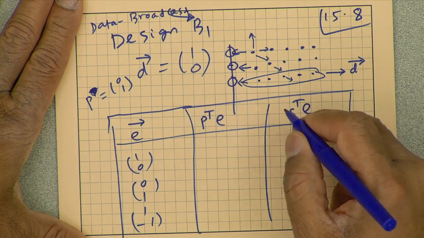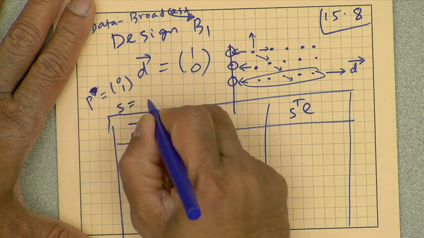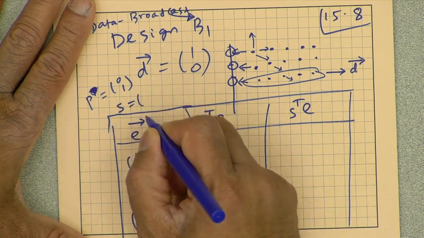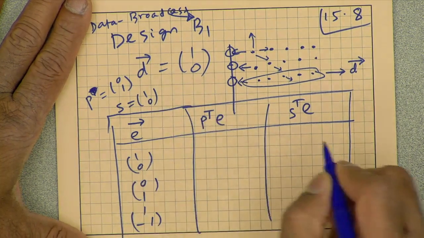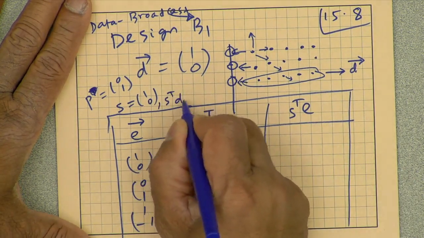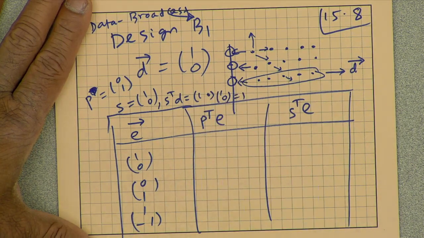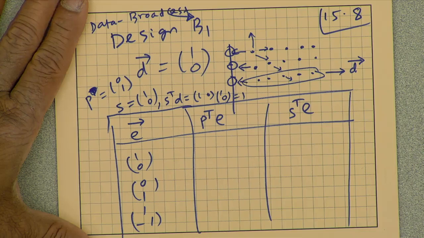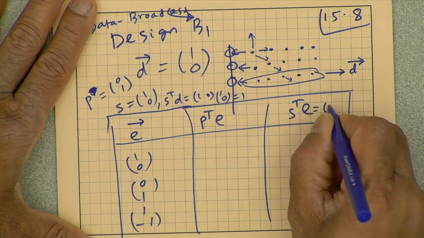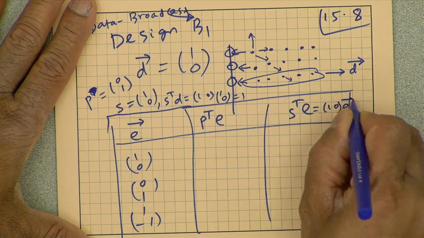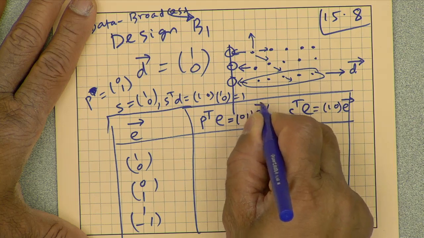And I want to maximize hardware utilization efficiency. So if I define S also as 1, 0, then S transpose D is 1, 0 times 1, 0, which will be 1, which means the hardware utilization efficiency will be 100%. Okay, so this is 1, 0 times the S vector. This is going to be 0, 1 times the S vector.